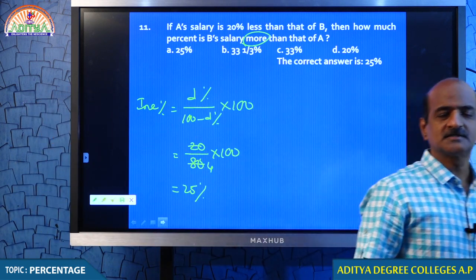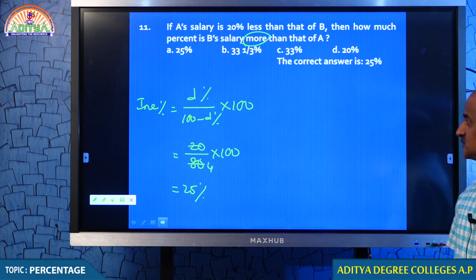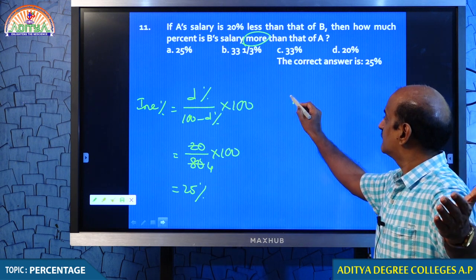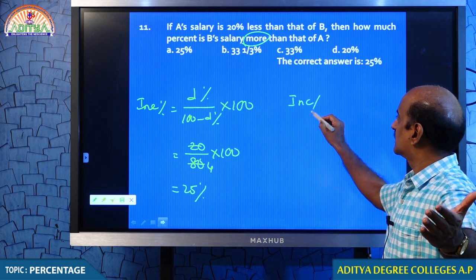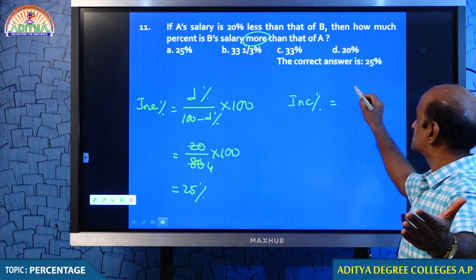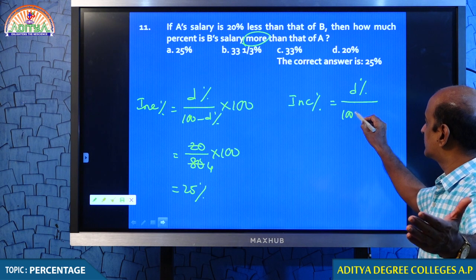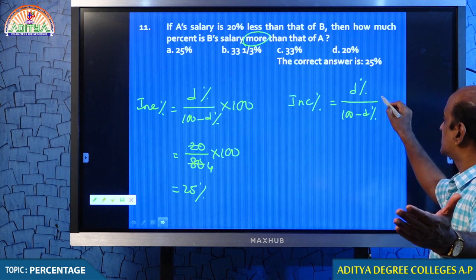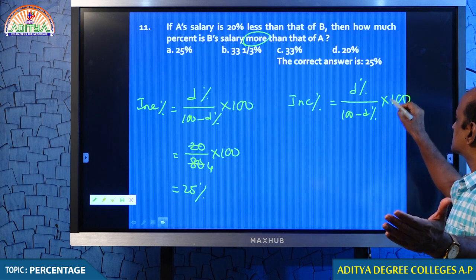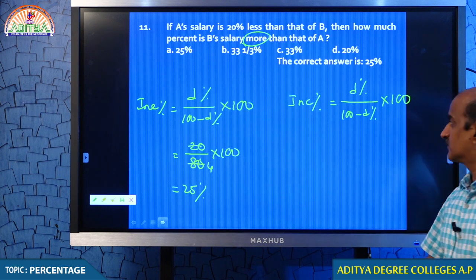You remember this, students? Just recollect those two formulas. If any value decreases, by how much percent is it proportionately increased? Percentage increase is given by the formula percentage decrease by 100 minus percentage decrease, into 100. This is formula number 1.